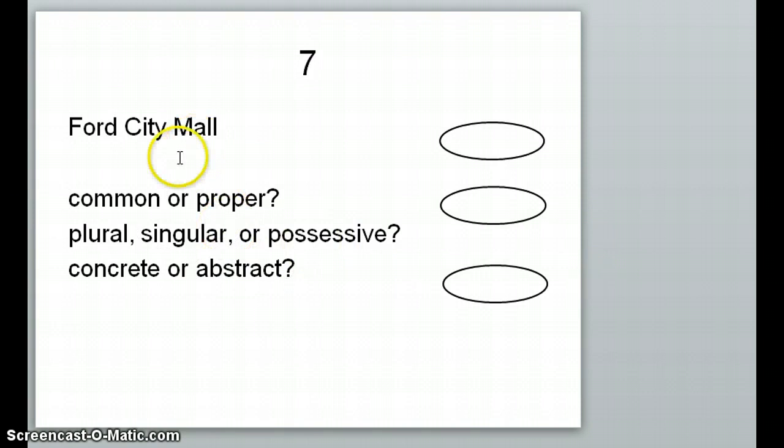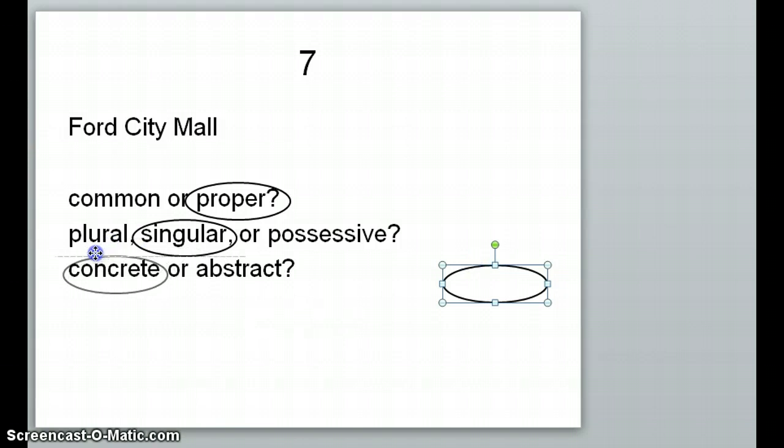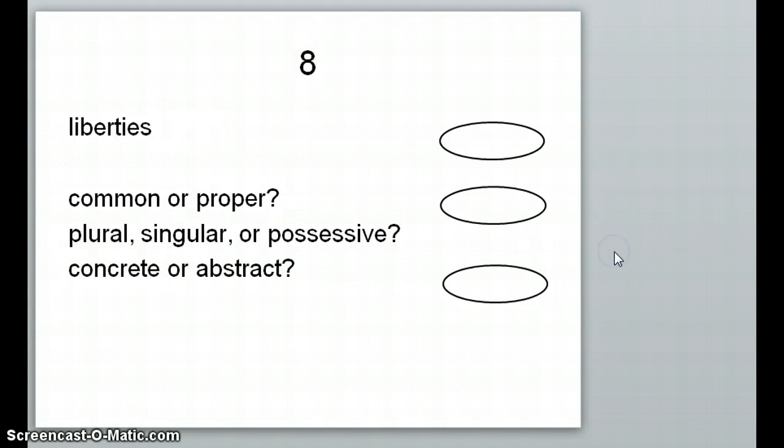Okay, Ford City Mall, is that a common or proper thing? This would be proper because it's a specific mall. But plural, singular, or possessive? It would be singular because there is only one Ford City Mall. And then concrete or abstract, this would be concrete because it takes up a physical place in the world. It's probably even made out of concrete.